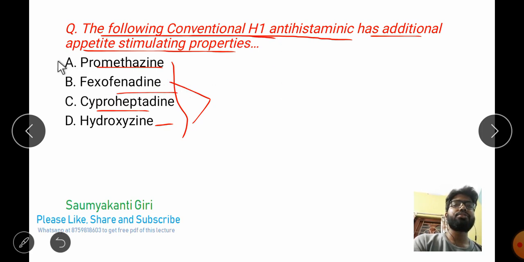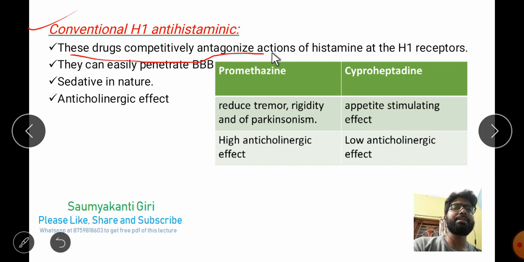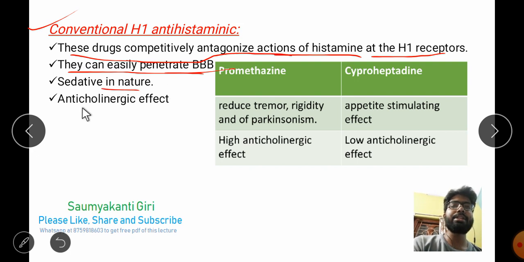Among them, these two are very, very important. You have to remember some distinct features about these two drugs. What are conventional antihistaminics? Conventional antihistaminics antagonize the action of histamine at the H1 receptor. Second point, they can easily penetrate the blood-brain barrier. That is why they are sedative in nature and they also have anticholinergic effects.